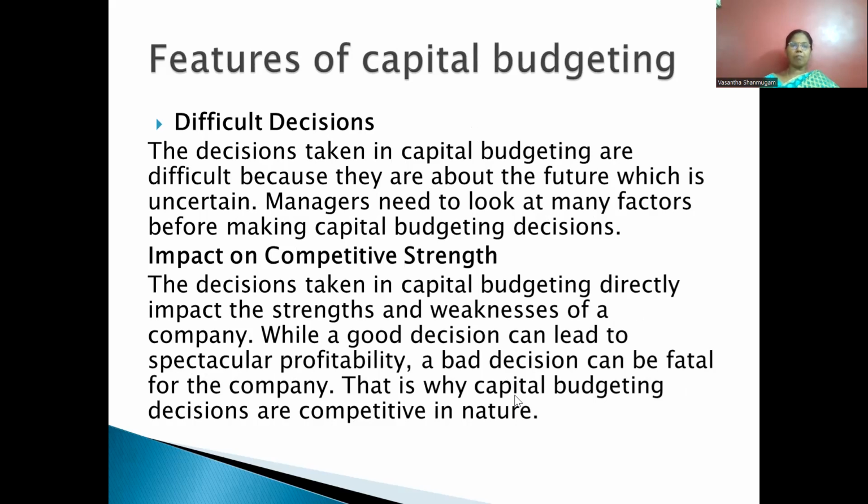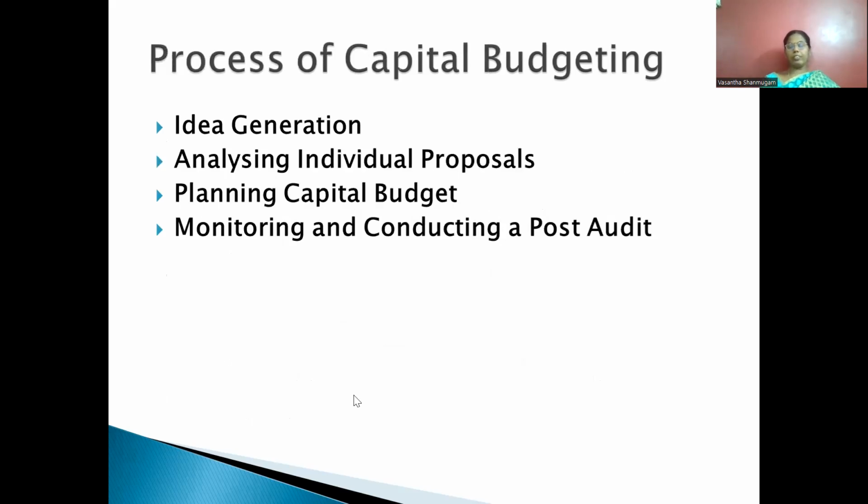Another important feature is impact on competitive strength. What is it? That is the strength and weakness of the company. When you are taking up a capital budgeting decision, we have to identify how it impacts the strength and weakness of the company. Similarly, in which industry, who are our competitors, how their profit is going to be affected, or how we are going to be affected because of the competitive decision. Everything must be analyzed.